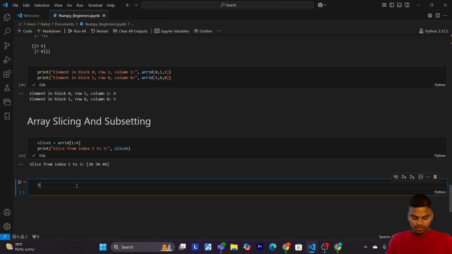Okay, so now let's try for 2D arrays. Okay, let me write 2D array.